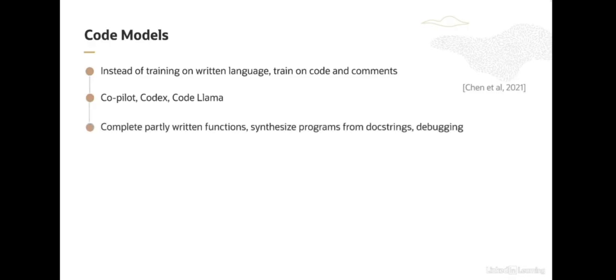Arguably, code completion might be easier than general text completion, and as such, it's easier to train performant code models. One potential reason for this is that generating code is narrower in scope than generating arbitrary text. Code is more structured. It's perhaps more repetitive and less ambiguous than natural language.